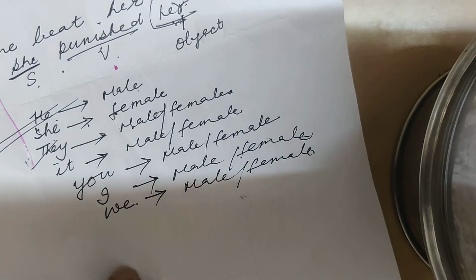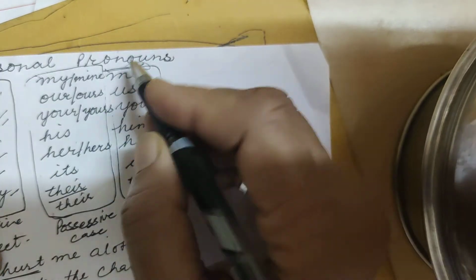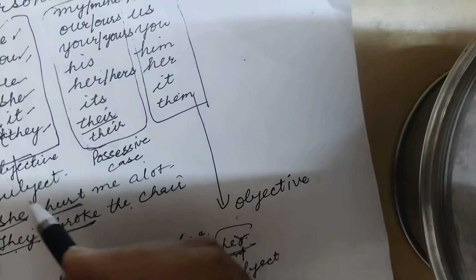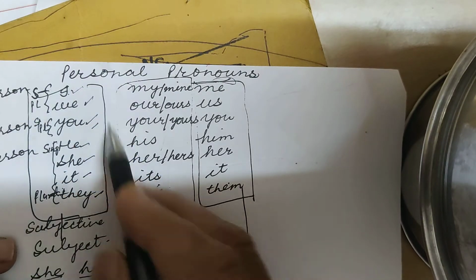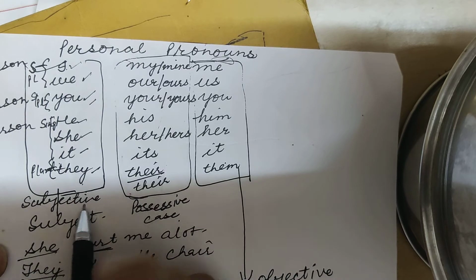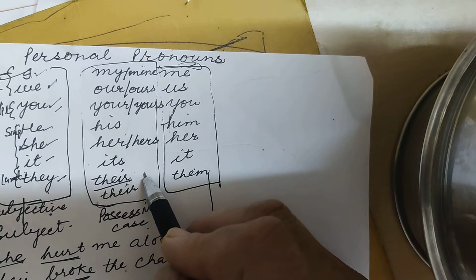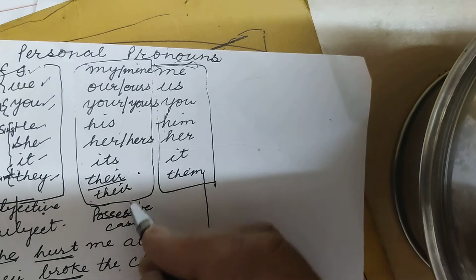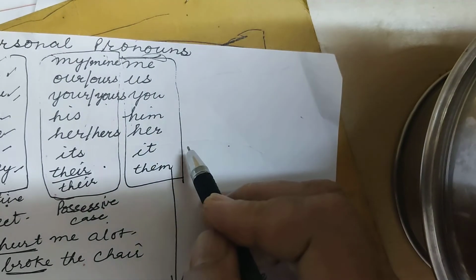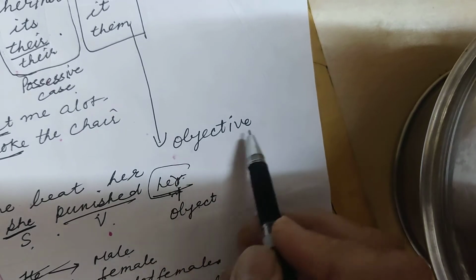So children, in this chapter you have learnt what personal pronouns are in different cases. I have told you these are used as subject, and they are called the subjective case. They all show possession, so they are called the possessive case. And these are used as an object, so they are called the objective case.